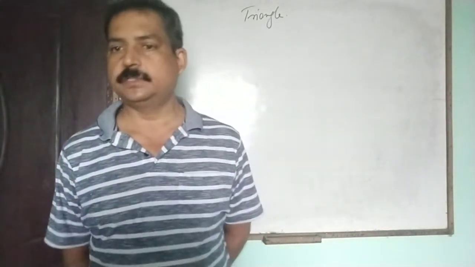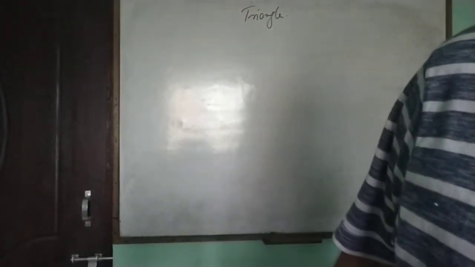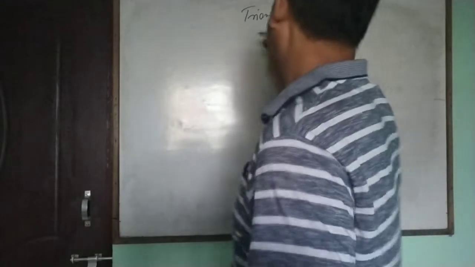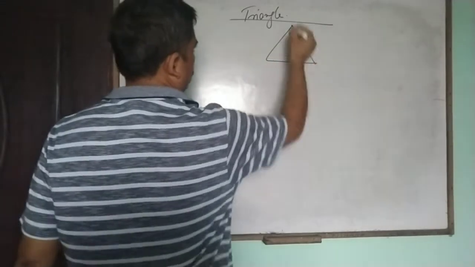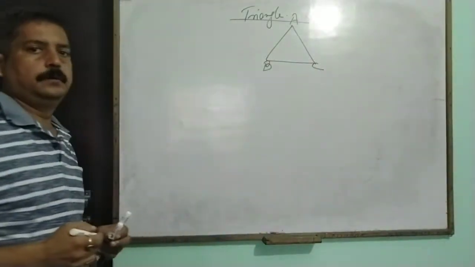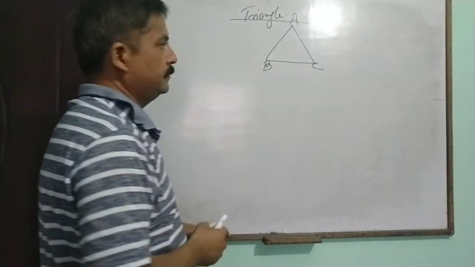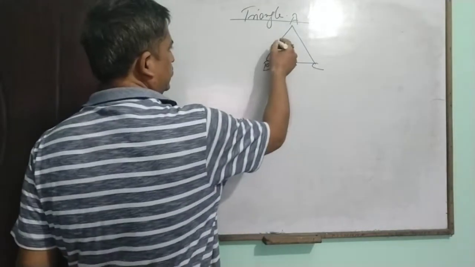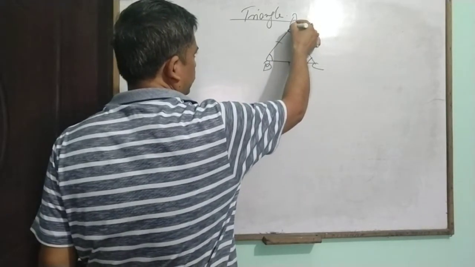So you know very well, triangle means the sides, the triangles. A triangle means a closed figure bounded by three line segments, three angles, and three vertices.